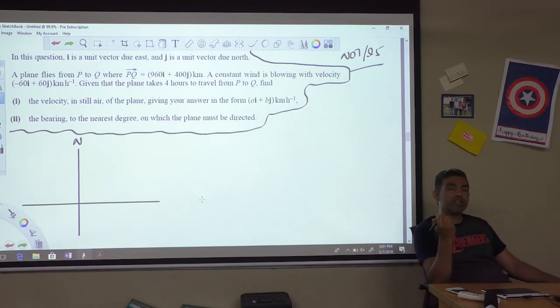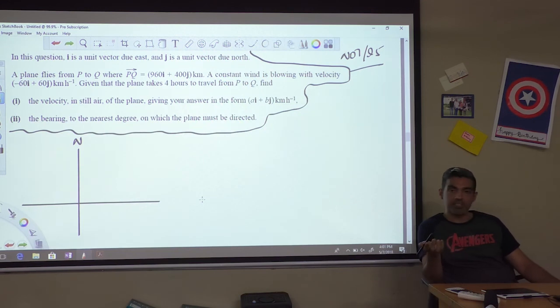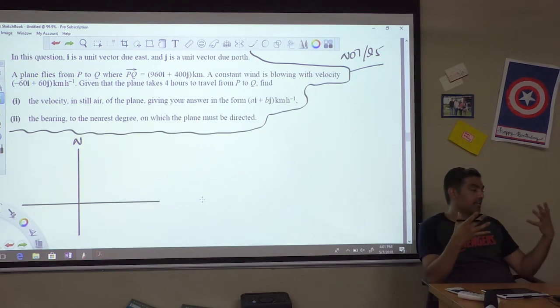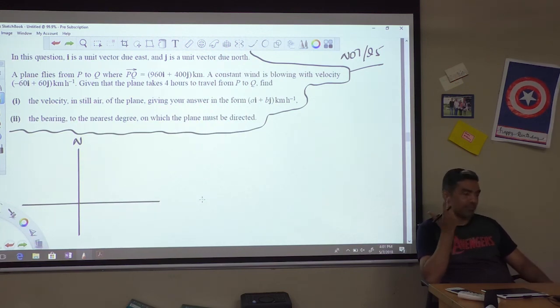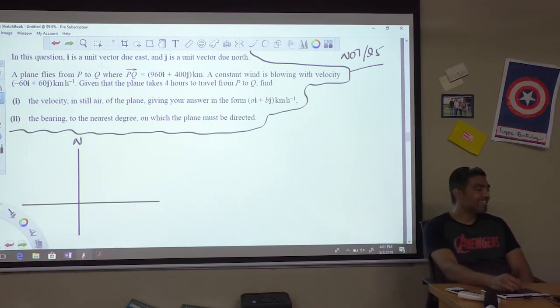I forgot that it was to the nearest minute. Okay, so we are on the next question, which is very similar to the one that we just did. It's from November 07, question number 5. If you read the question, you realize that there is again a plane traveling from P to Q, where the PQ displacement vector is already given to you.